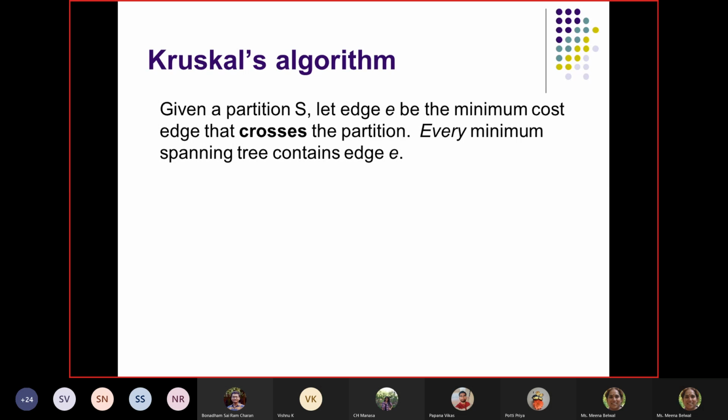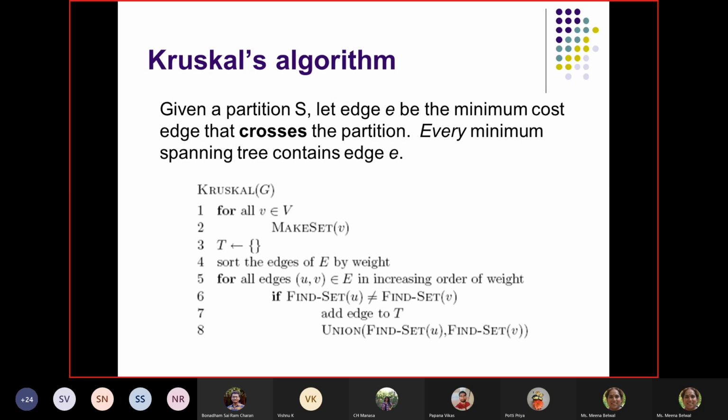Given a partition S, let edge E be the minimum cost edge that crosses the partition. Every minimum spanning tree contains edge E. This is the typical property that we are going to apply in Kruskal's algorithm. So that is the algorithm.